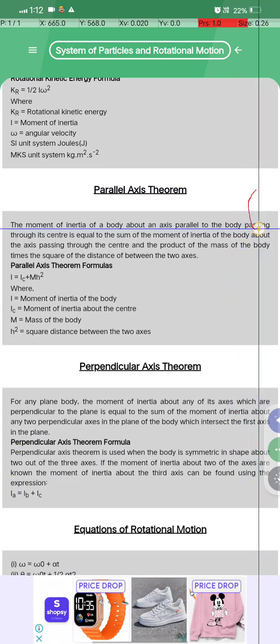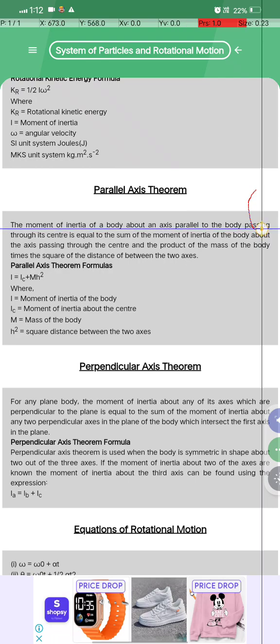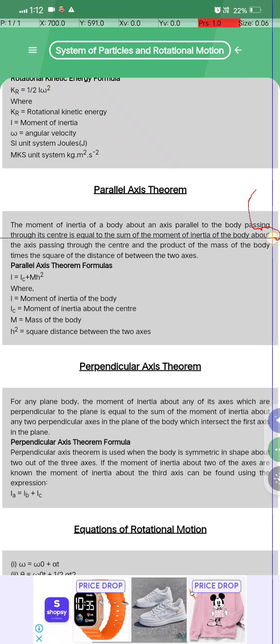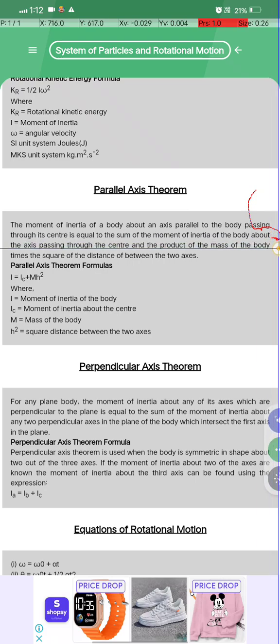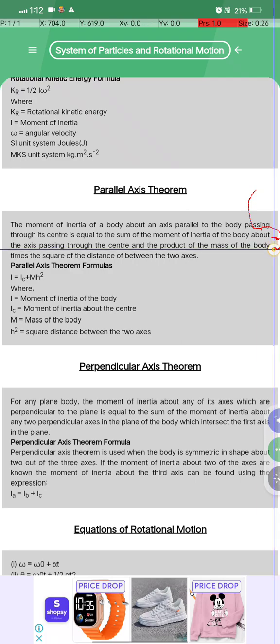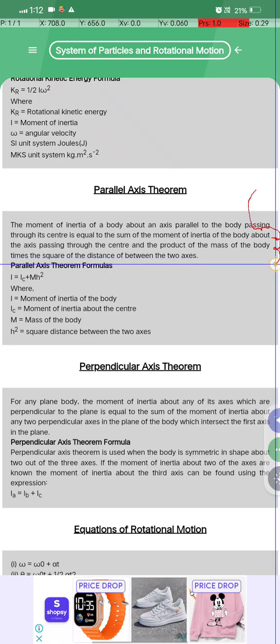Parallel axis theorem: the moment of inertia of a body about an axis parallel to the axis passing through its center is equal to the sum of the moment of inertia of the body about the axis passing through the center and the product of the mass of the body times the square of the distance between the two axes.